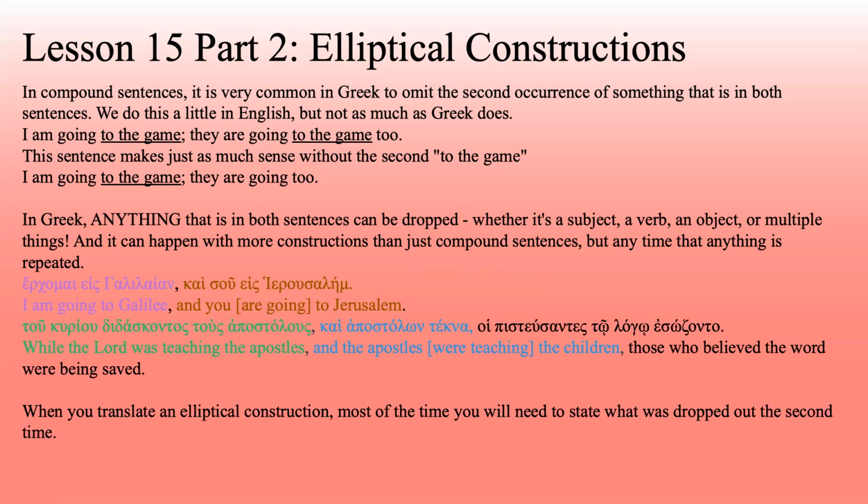When you translate an elliptical construction, most of the time you will need to state what was dropped out the second time. Just go by what feels best and how many blanks you're given in a translation if you're in this class, and you should be able to figure it out just fine.